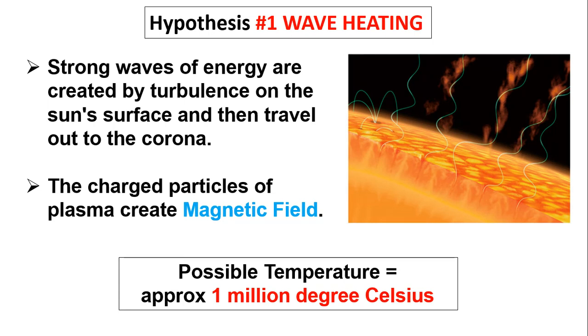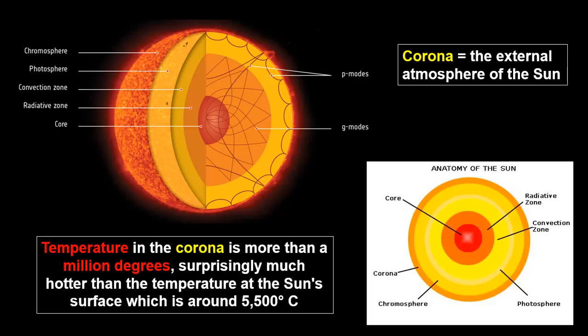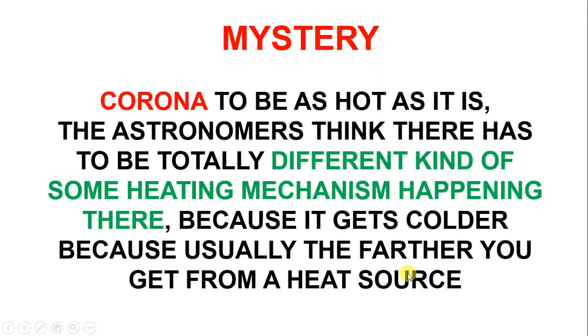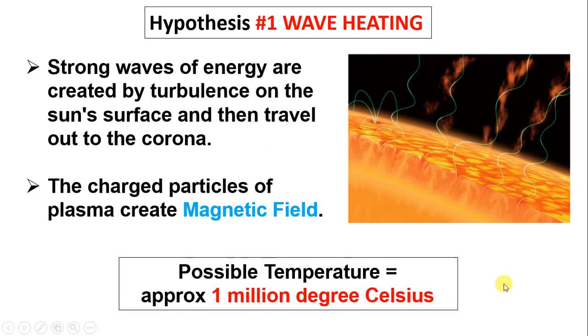So the first hypothesis is wave heating. Strong waves of energy are created by turbulence on the sun's surface and then travel out to the corona. From the chromosphere and photosphere, there are heat waves coming towards the corona. Waves are transmitted to the corona. The strong waves of energy are created by turbulence on the sun's surface and then travel out to the corona.